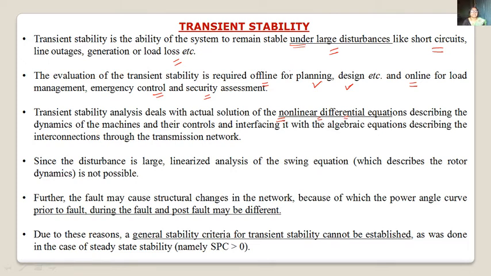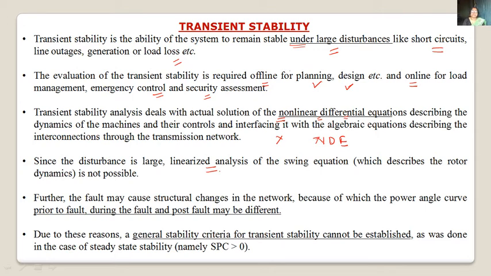It describes the dynamics of the machine and its controls, interfaced with the algebraic equations describing the interconnection through the transmission network. As the disturbance is large, linearizing analysis of the swing equation is not possible.